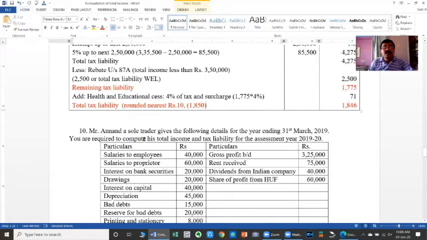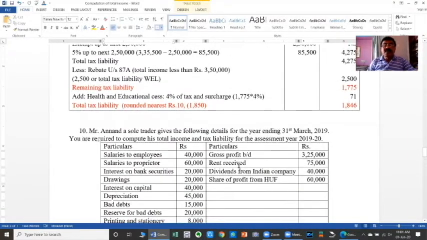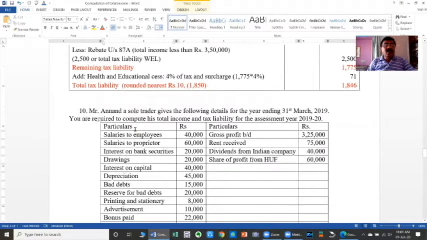The next problem given is related to Mr. Anand. Observing the income information given here, they have given the profit and loss account of the assessee. Just by observing the statement, at the end they have given the net profit. Here debit and credit side information is there. The information appearing on the debit side is the expenses deducted by the assessee according to accounting rules, not according to IT rules. And on the credit side, they are given the incomes, according to the accounting procedure, not according to the income tax procedure.